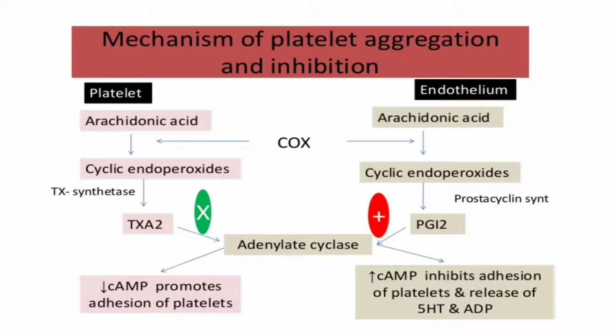It produces beneficial effects by increasing the cyclic AMP level, inhibition of adhesion of platelets and release of IgG and ADP. After administration of aspirin, it inhibits the cyclooxygenase enzyme 1, thereby it prevents the formation of thromboxane A2. So it increases the cyclic AMP, thereby it reduces the adhesion of platelets on the injured blood vessels.